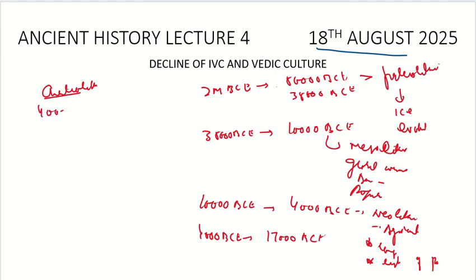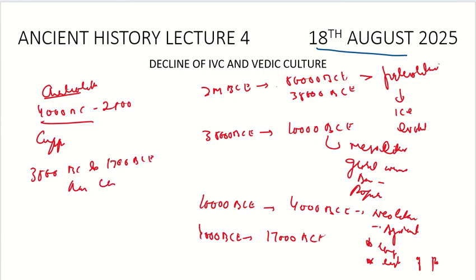From 4000 BCE to 2500 BCE it is divided into one phase with fewer Harappan sites, the Chalcolithic phase without Harappan culture, which is the Copper Age. Then we have another phase from 3500 BCE to 1700 BCE, where we see the Harappan Chalcolithic phase, or we can say the Bronze Age. We discussed everything with respect to that.